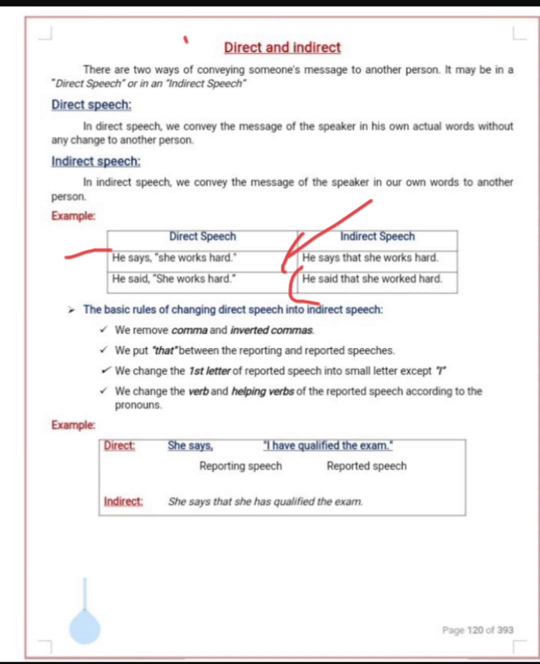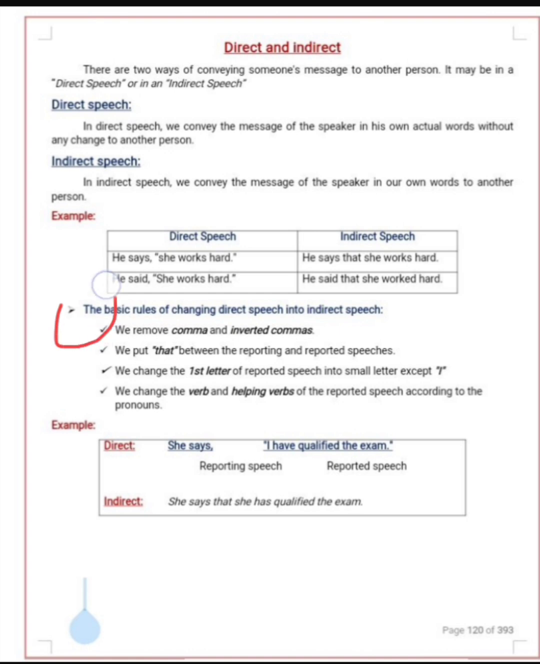How I've changed the tenses, there are some specific rules. But first of all, you have to know that this part, "he says", is called the reporting speech. Keep this in your mind. The first part is reporting speech, and the second part is reported speech. Keep this in your mind.